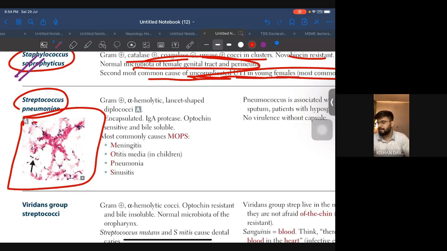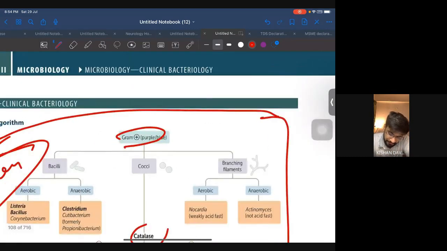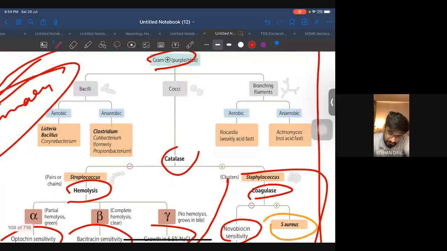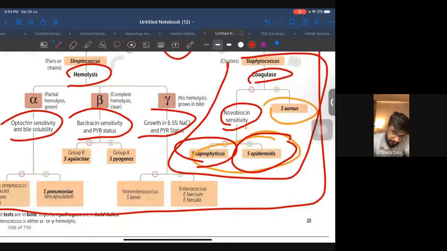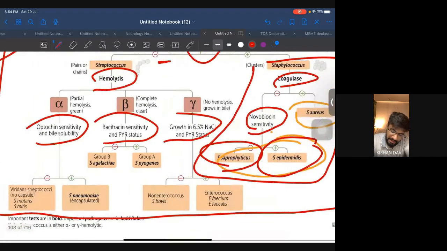Let's move forward to the streptococci, and we have Streptococcus pneumoniae. Please remember this image. This is the most frequently asked image in the exam and everywhere. So let's just see what we have over here. Streptococcus is catalase negative. Now let's see what we have over here. It is optochin sensitive and bile soluble. If it is positive, it will go towards pneumoniae, and if it is negative, it will go towards mutans and mitis, which are the viridans streptococci.